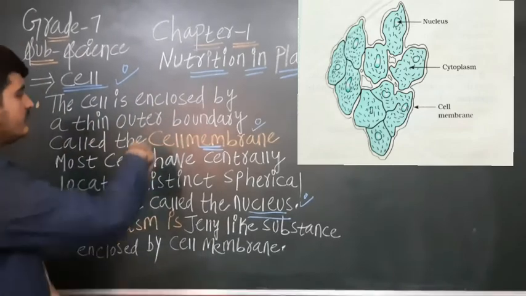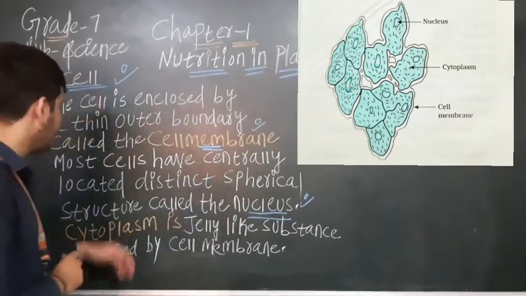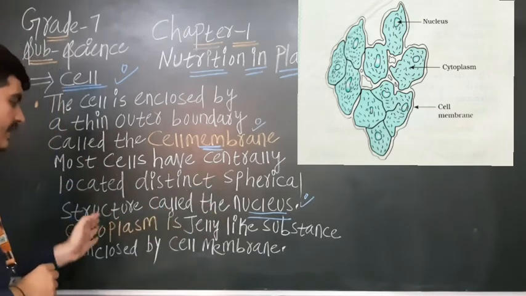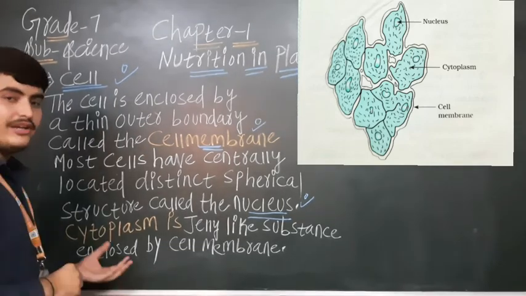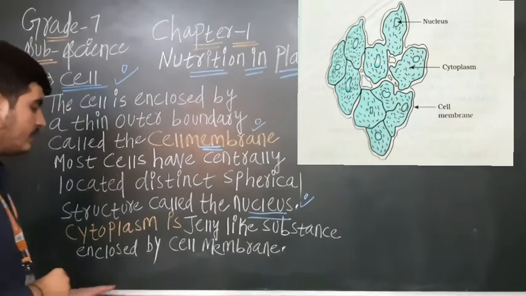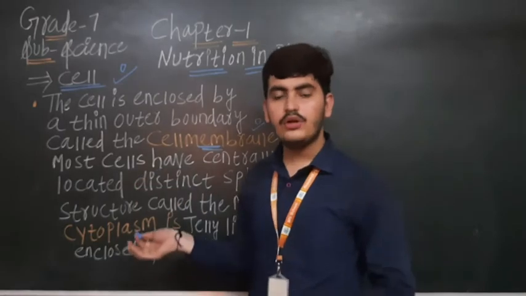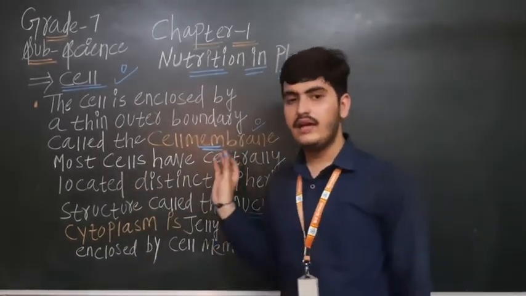Just see again. The cell is covered by its outer boundary, which we call the cell membrane. Most cells have a centrally located distinct spherical structure called the nucleus. You can see the nucleus in the picture. Cytoplasm is a jelly-like substance enclosed by the cell membrane. And yes, cells are very important for us, performing many activities in our body.